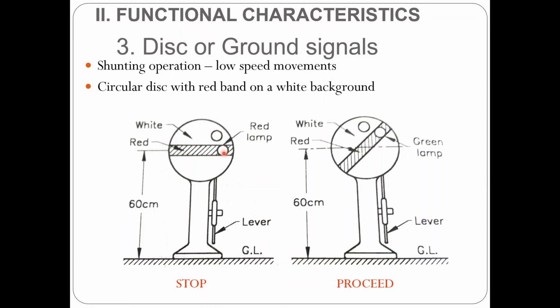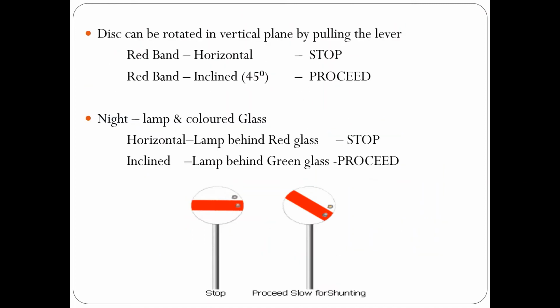So the indication is, when the red band is in horizontal position, it shows a red light which indicates stop or the on position, whereas when the red band is inclined by 45 degrees, it shows a green light indicating proceed. The horizontal position is the stop position, whereas if the red band is inclined, it indicates proceed slowly for shunting. At night, instead of these arm positions or band positions, lamps and colored glass are used for indicating the signal.